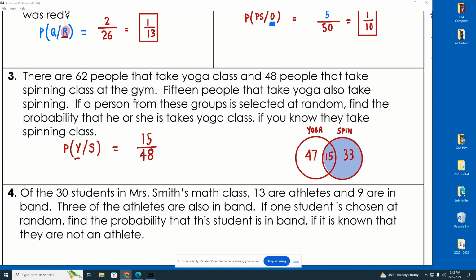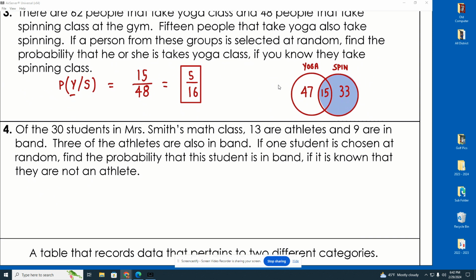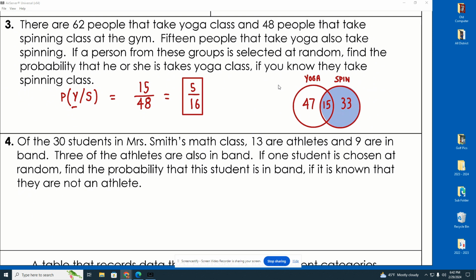So 15 out of 48 will actually reduce if you use your calculator. It reduces down to 5 out of 16. So 5 out of 16 take yoga knowing that they also take spin. Okay, kind of crazy. Maybe that's simple to you. Maybe you are challenged with that. So let's do a couple more.